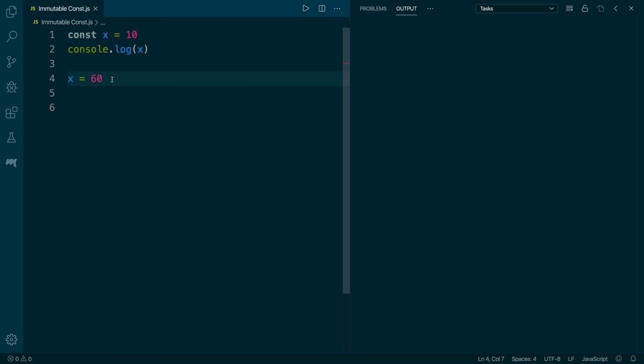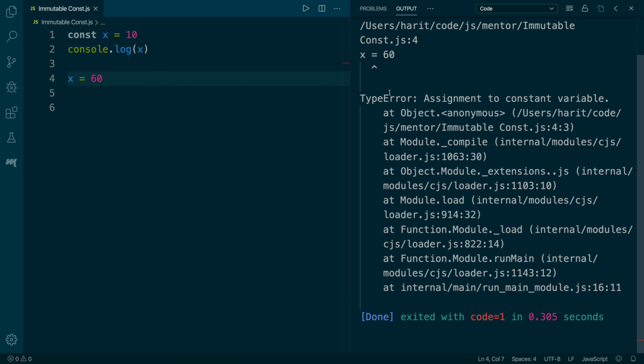So, on our first line, we have declared a variable called x and assigned it a value of 10. In the next line, we are printing out the value of x. And in the fourth line, we are assigning a new value to x, the number 60. As we run, we see that the type error has occurred because we are reassigning a new value to a variable that is declared using the const keyword.